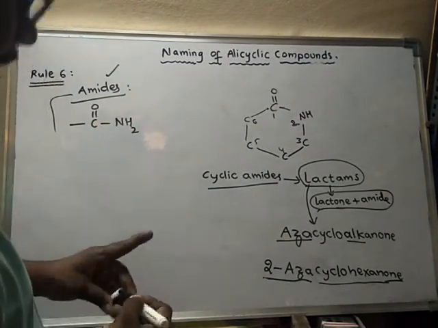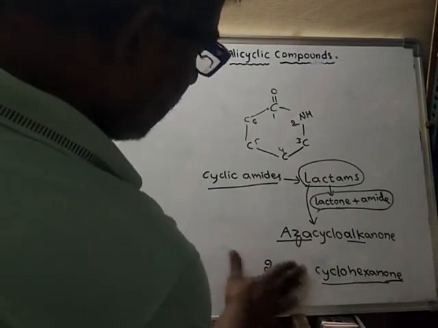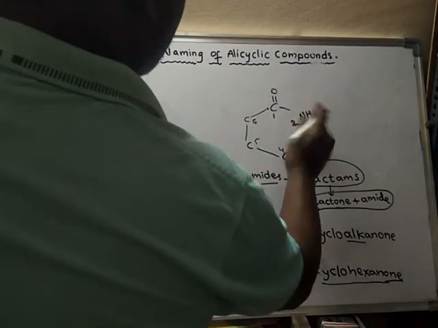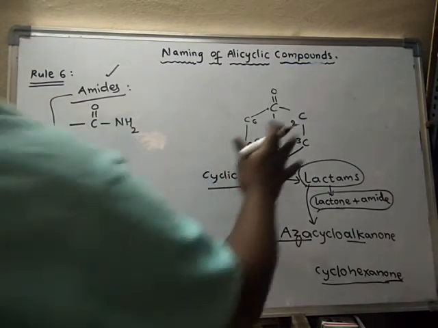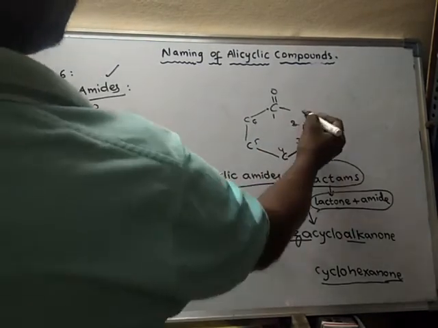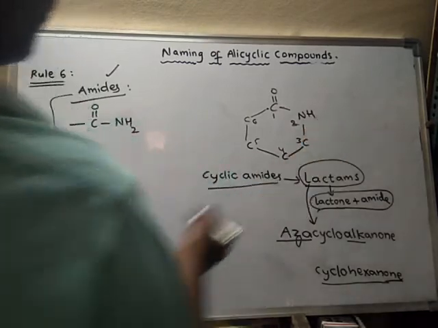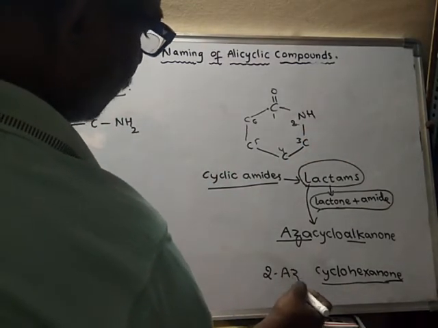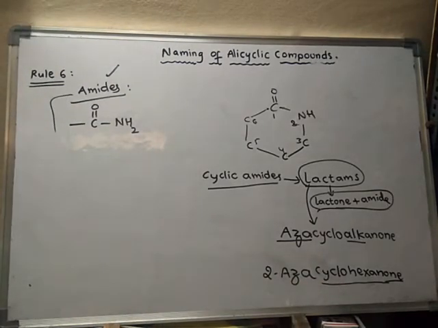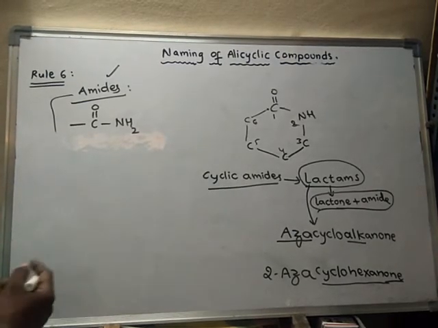Okay, so if 2-oxa is not there, what does it indicate? It indicates that this is carbon only. Here, as it is an amide, it should contain nitrogen in it. So now the name will go like this: 2-oxa cyclohexanone. Right.